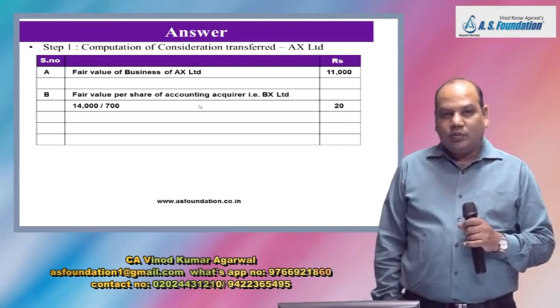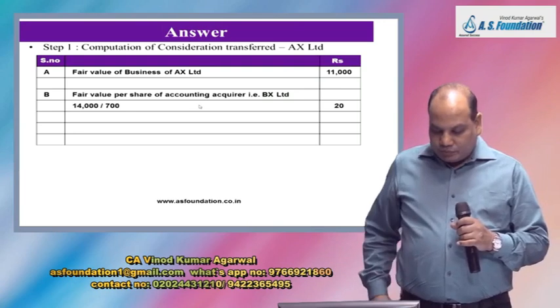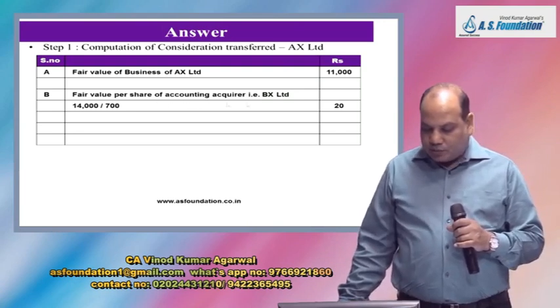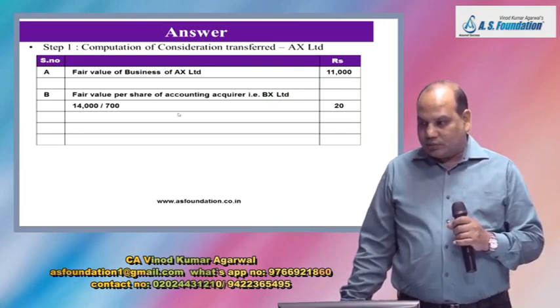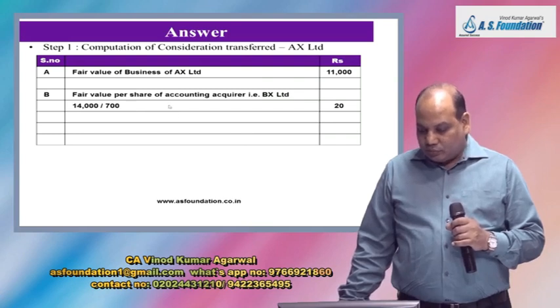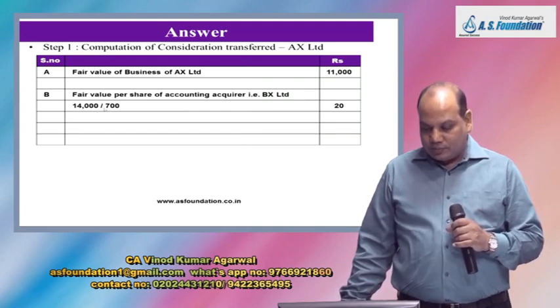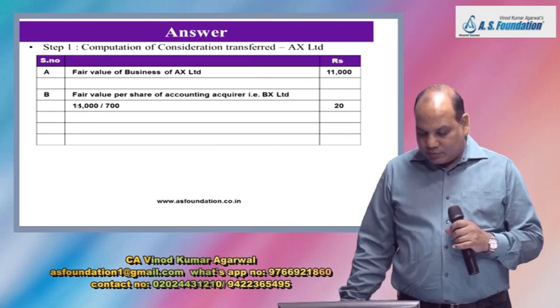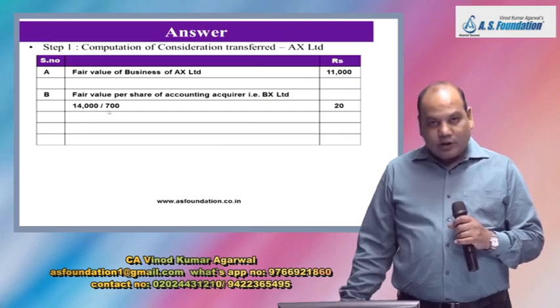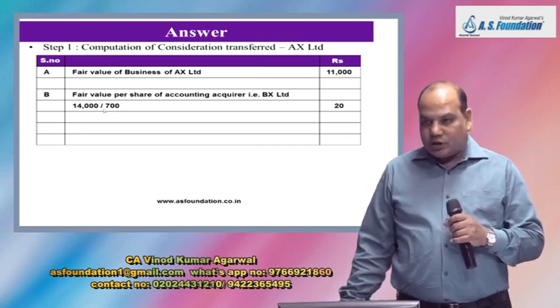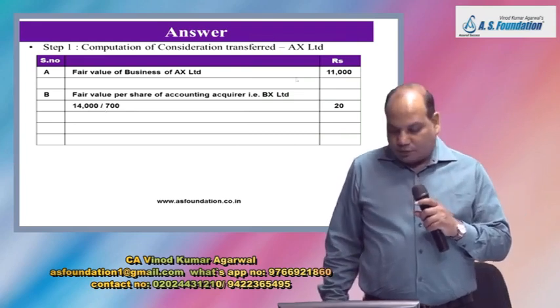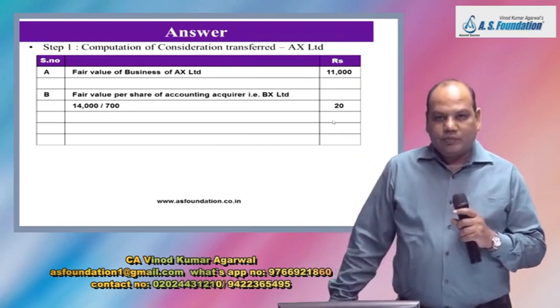To calculate the number of shares to be issued, we will use the fair value per share of accounting acquirer. Fair value per share of accounting acquirer is 14,000, which is the value of BX Limited business, divided by 700, which is the number of shares of BX Limited.